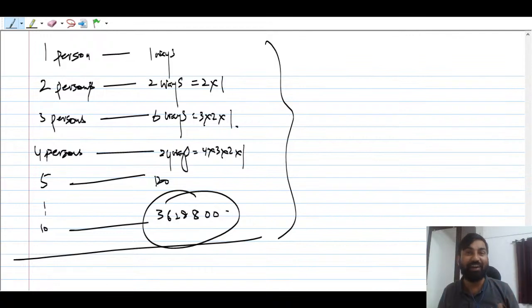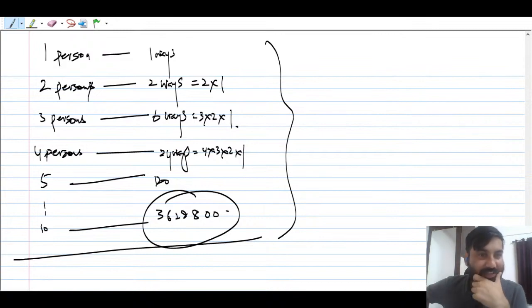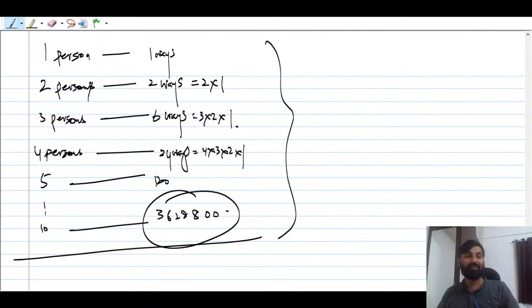Suppose there are 10 friends. How many ways, how many possibilities are there for them to take a picture? You see how many pictures there are. The photographer will loot you, you will be having a crunch of money here. So what is this? 36,28,800. It's a very big number. Mobile will also not be able to store this number of pictures.